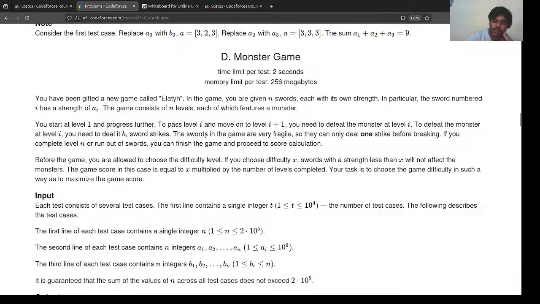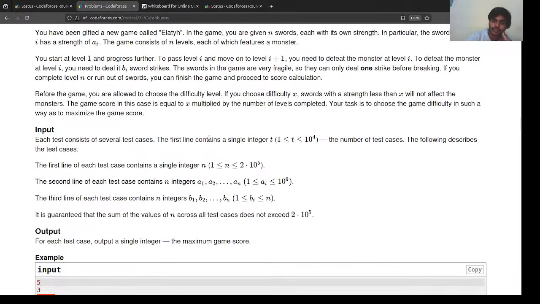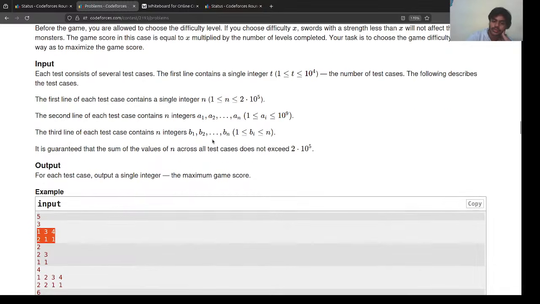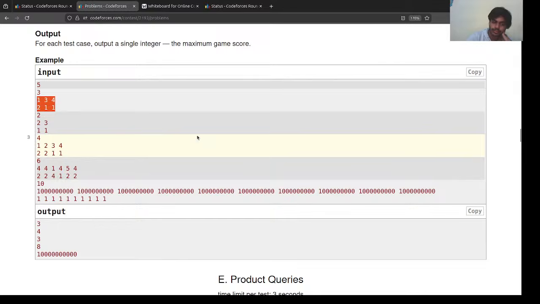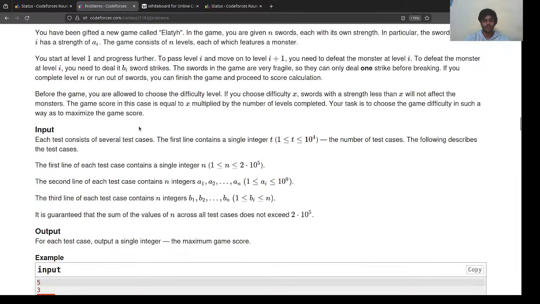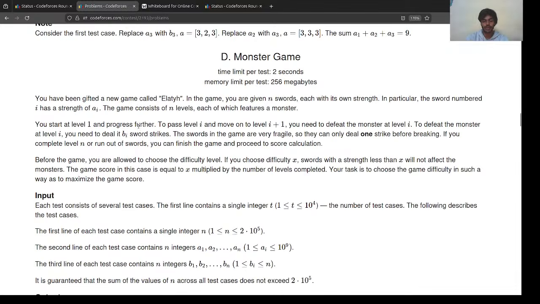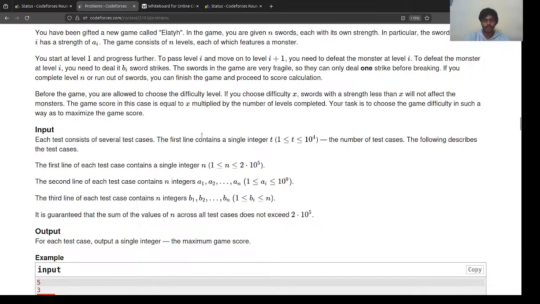So what we have to understand from the problem is that we are given some number of swords, and let me actually fix my stream first and then I'll get back to you.